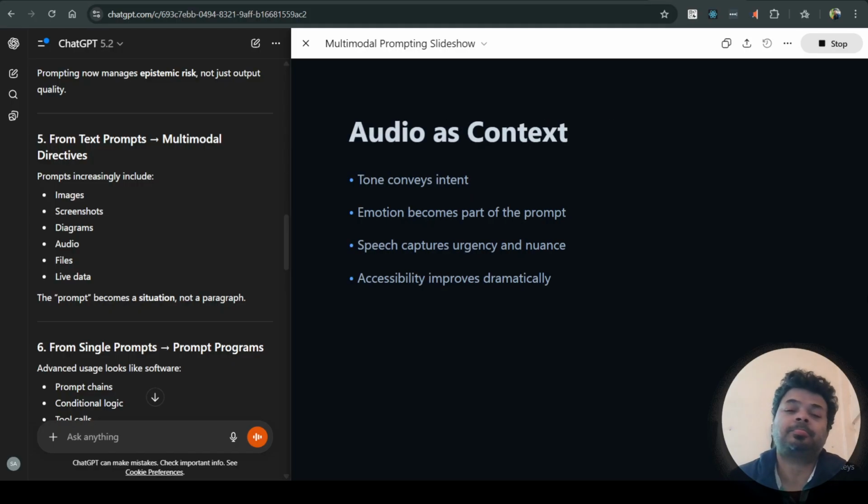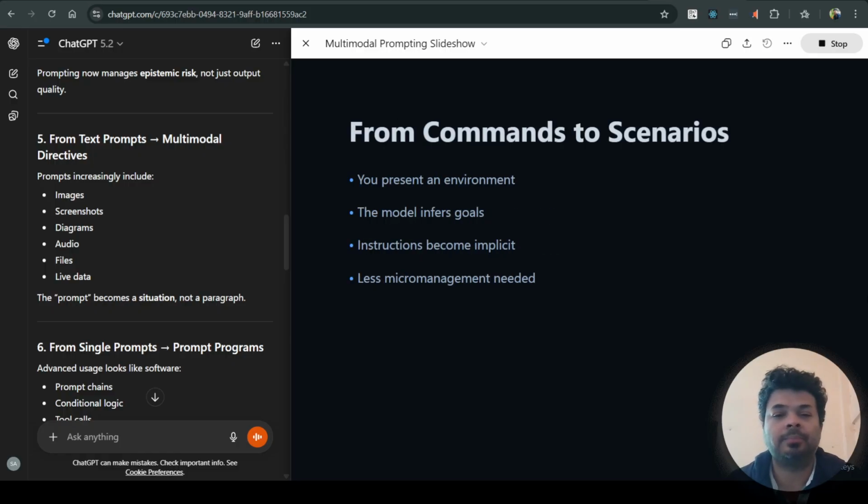Audio as context. The tone conveys the intent of the message. Emotion becomes a part of the prompt, which was not possible with text. Speech captures the urgency and the nuance of the situation. Accessibility improves dramatically when you're using multimodal input.